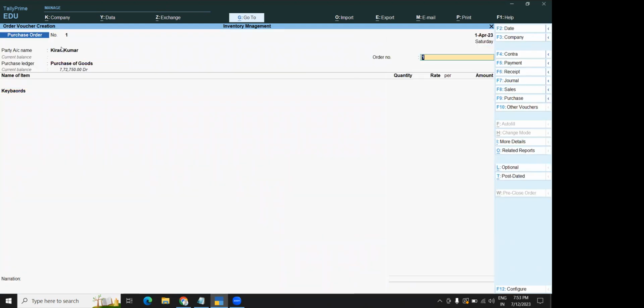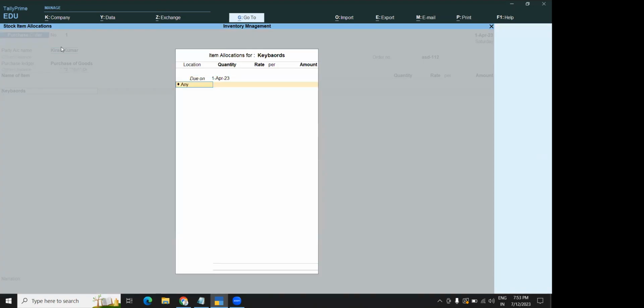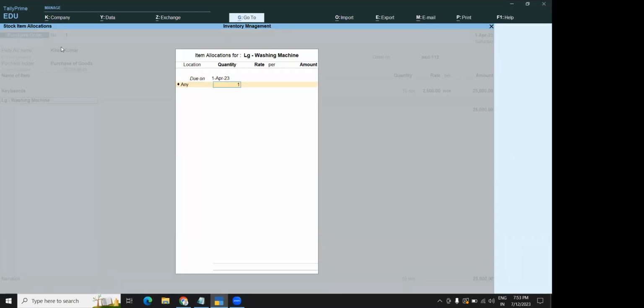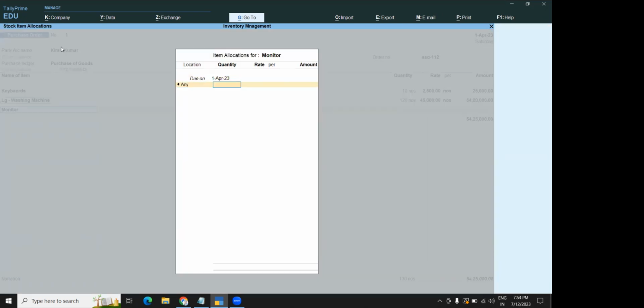Here the order number is more important. Give your order number. So I'm giving the quantity here. Once you give a quantity, automatically the price will be taken. If you want to give the same price, you can continue, or else you can change your prices. Remember whatever items you are going to take here. Don't forget the items. Remember all the items.